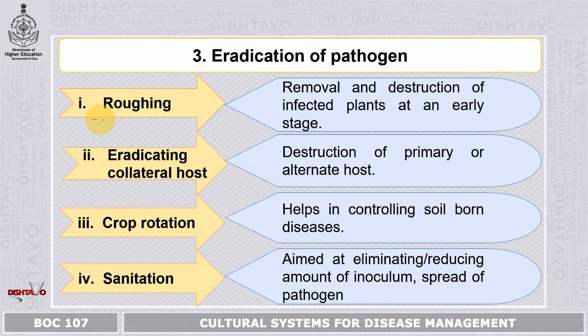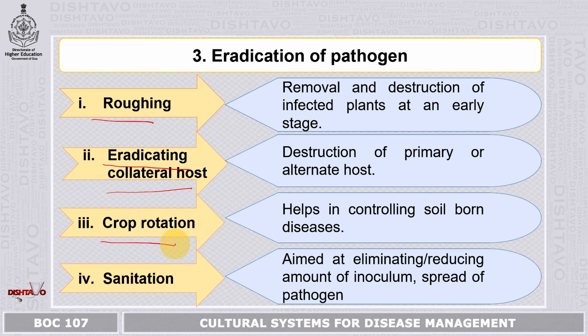Third is eradication of pathogen. Now this has got 4 things. First is roguing. This roguing is going to remove and destroy the infected plants at an early stage, before the pathogen forms propagules and gets disseminated. Before that it is removed. Second is eradicating collateral host. Now there are some pathogens which require 2 hosts to complete their life cycle and produce the propagules. So if you remove either the primary or the secondary host, then the pathogen is not able to form further propagules. Third is crop rotation. It helps in controlling soil-borne disease.